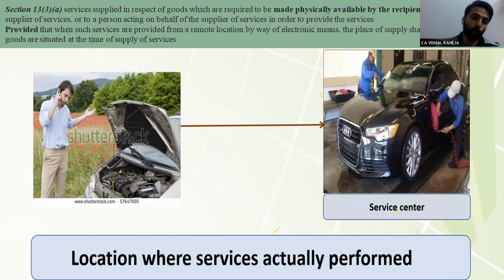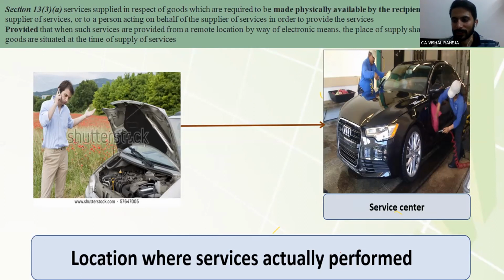Now you have to prove exports. You will not be able to prove it, because the condition for export is that the POS must be outside India. But in that situation, the rule says the POS shall be in India. So let's quickly analyze section 13.